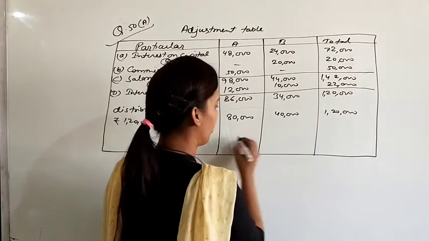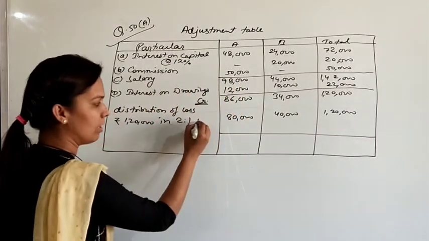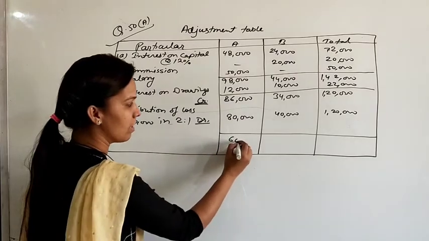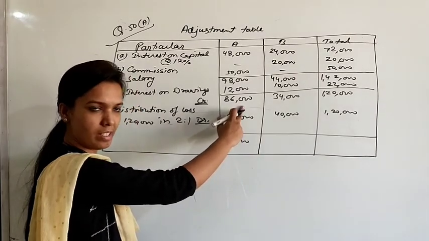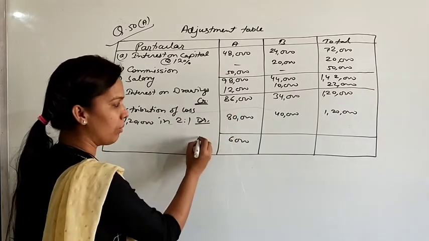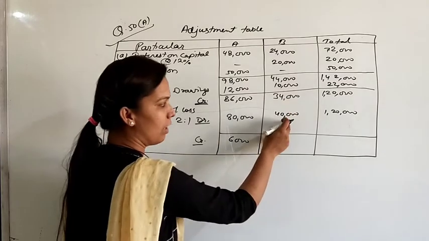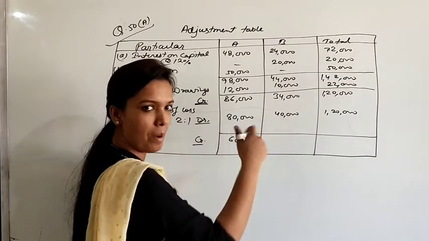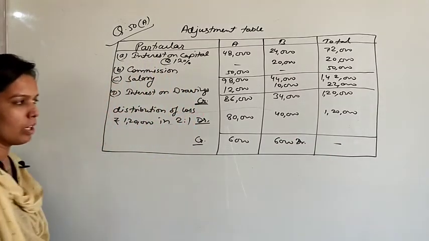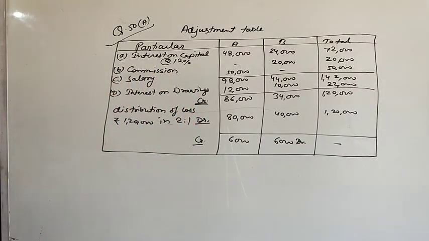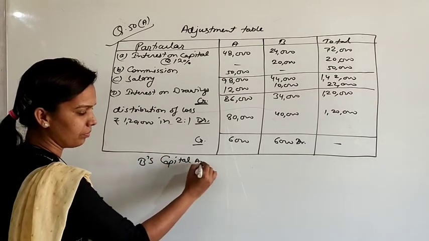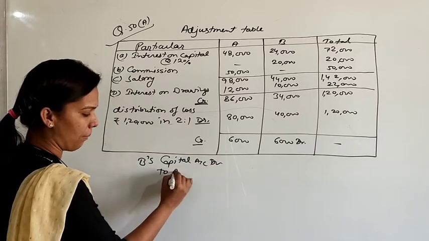Total 1,20,000. Now see the net effect. Actually this will be debited in the partners' capital accounts. So the actual effect is 6,000. 86,000 is the credit amount, 80,000 is the debit amount. Credit is in excess of debit, so 6,000 will be credited. For B, 34,000 credit and 40,000 debit. Debit is in excess, so 6,000 will be debited. According to this we will pass the journal entry: B's capital account debit to A's capital.